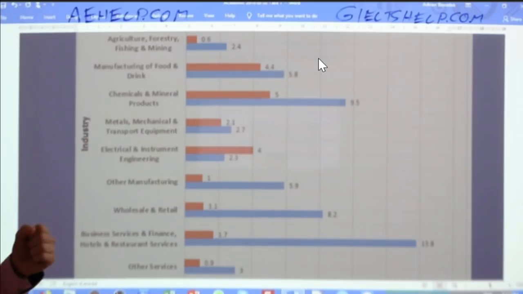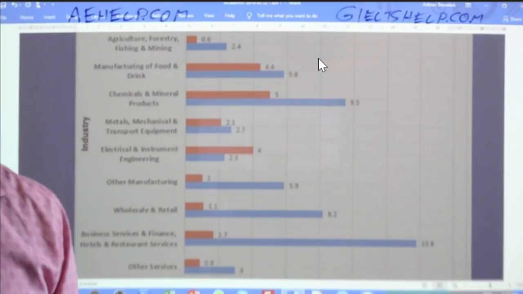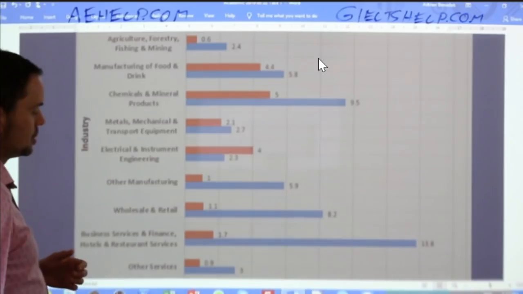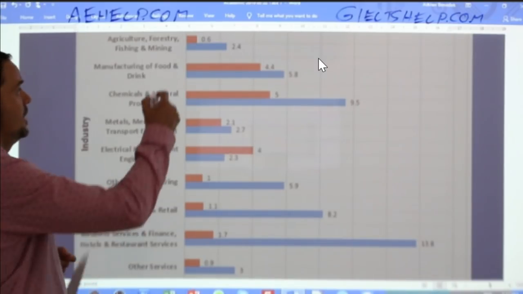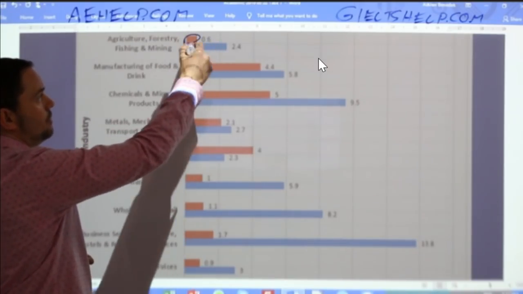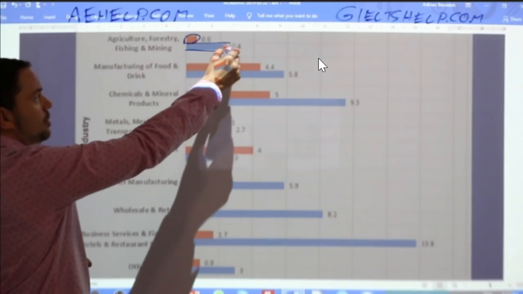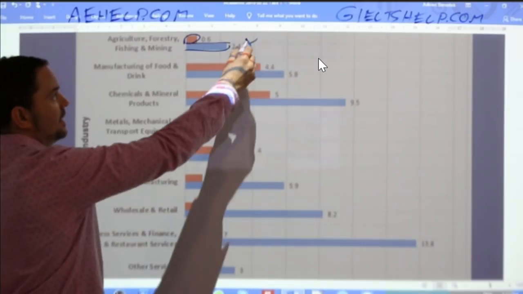Let me ask you this way. How many of these industries see significantly more revenue with the world than with just the UK? Well, let's have a look. So, okay, take a look at this first little bar. It's about 5 times less than the blue, right? So this is 1, okay?